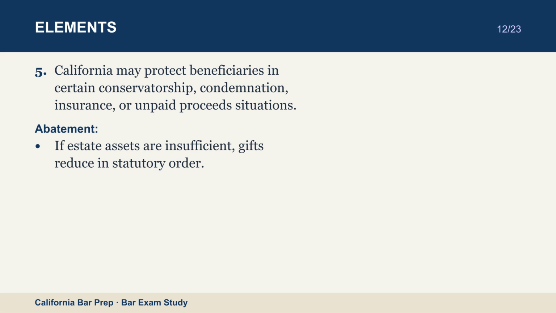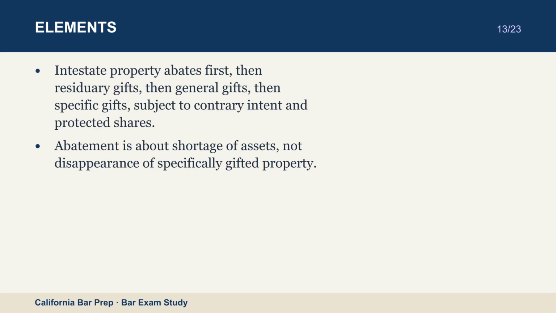Abatement. If estate assets are insufficient, gifts reduce in statutory order. Intestate property abates first, then residuary gifts, then general gifts, then specific gifts, subject to contrary intent and protected shares. Abatement is about shortage of assets, not disappearance of specifically gifted property.